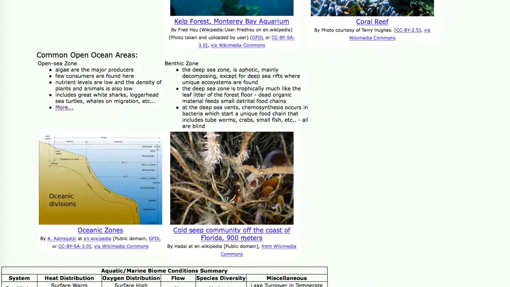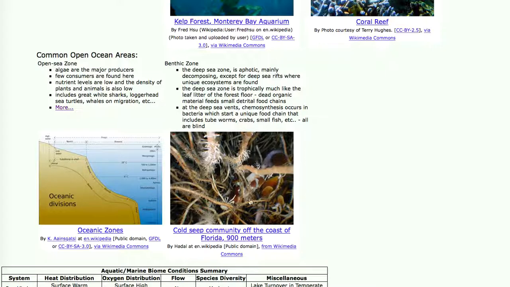Then there's the benthic ocean, which is the deep sea depths, which is kind of a wasteland in a lot of areas. It's just a sandy or muddy bottom with trash on it now because we've been dropping our trash in the ocean for years. But in areas where you find deep sea vents, you find tube worms and fish, and it's just really a tangled mess of life growing on chemosynthesis.